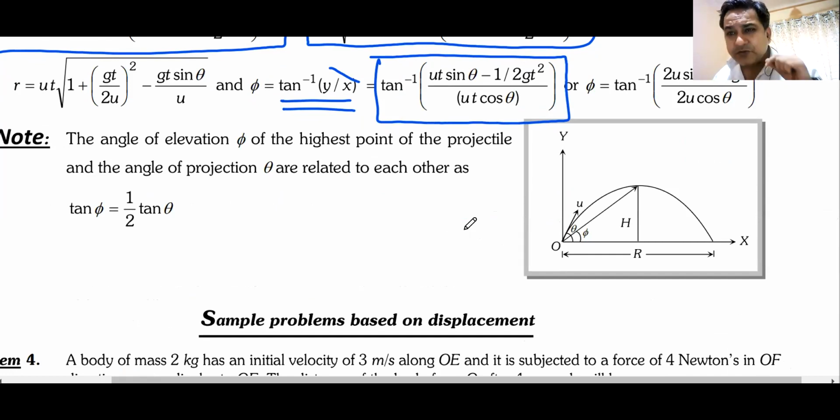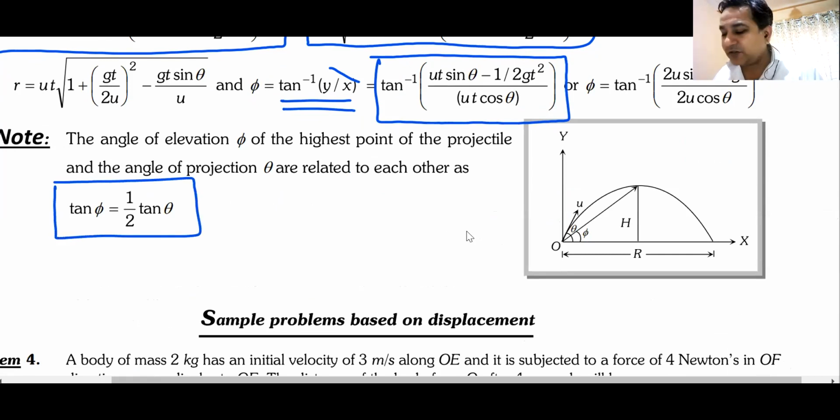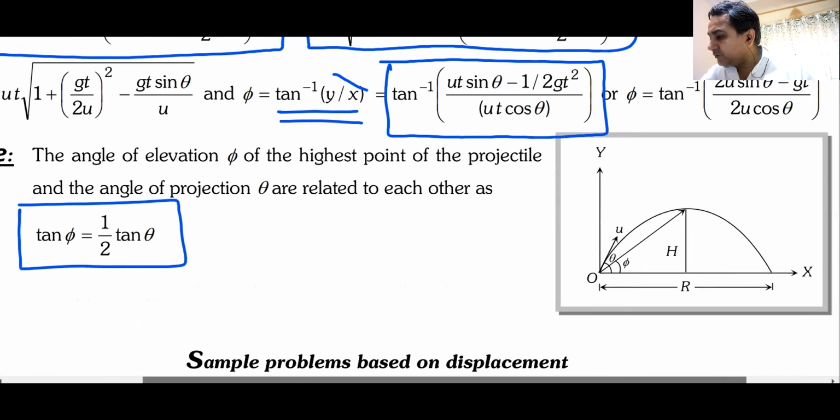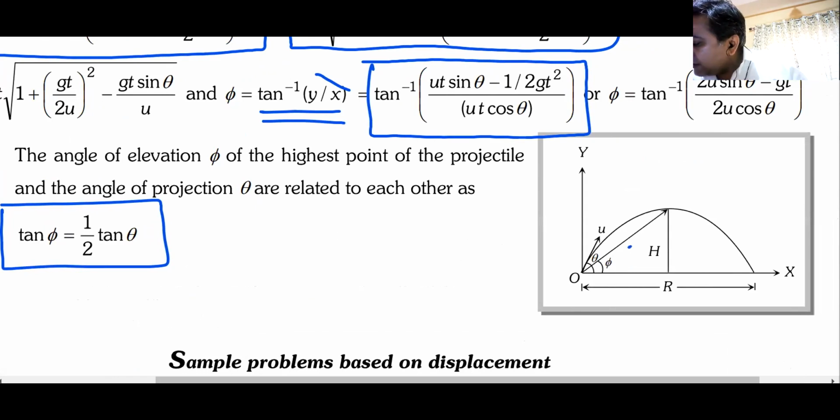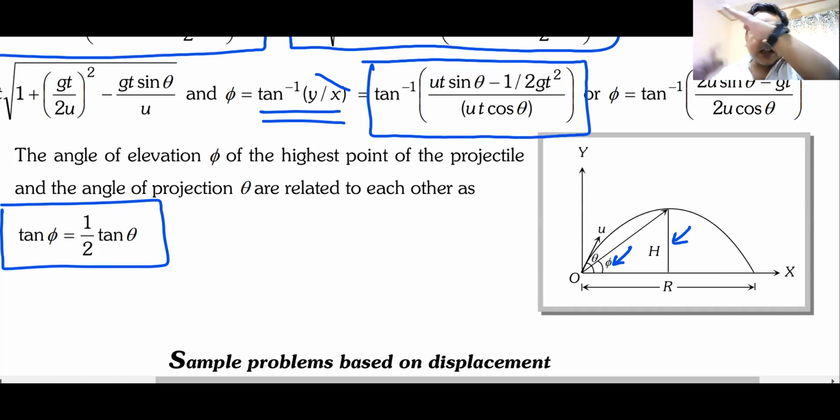One more important thing, this could be a straightforward question in your exam. Tan phi is half of tan theta. What is tan phi? What is half of tan theta? You can see here in this diagram, phi is the angle that this right angle triangle with H and R by 2 makes, the angle that the highest point makes at the point of projection. That angle is phi. The angle of projection is theta.